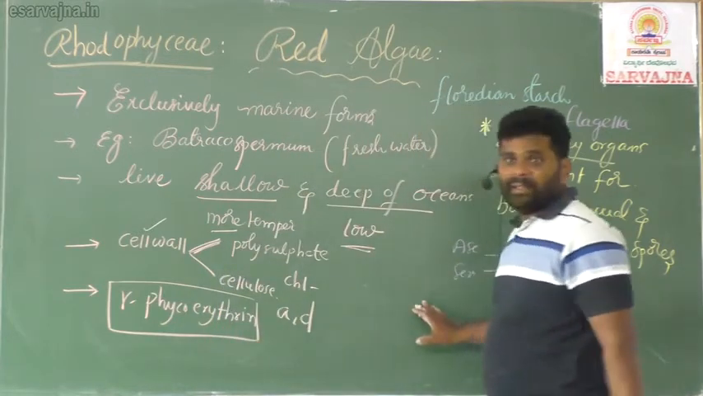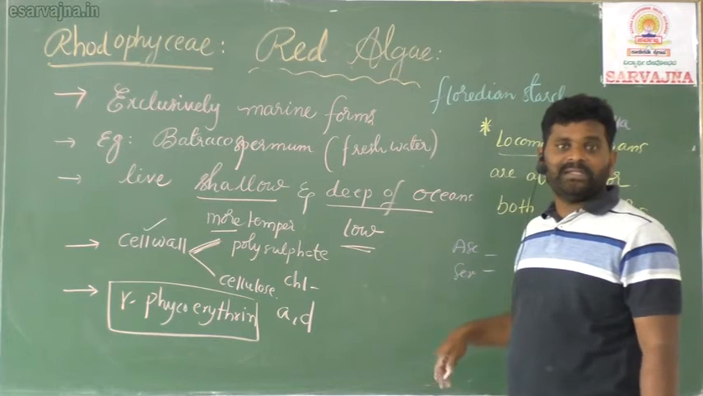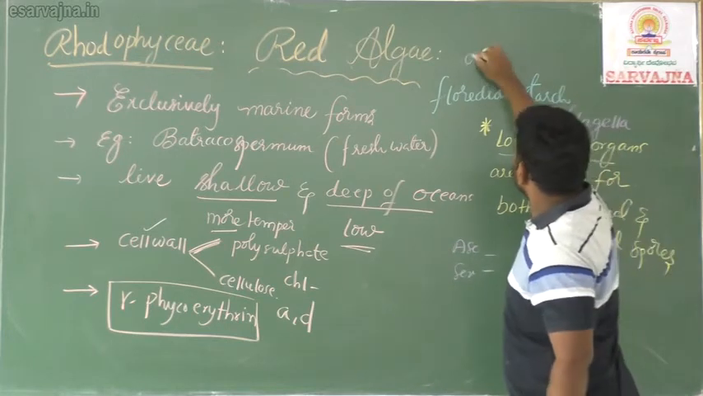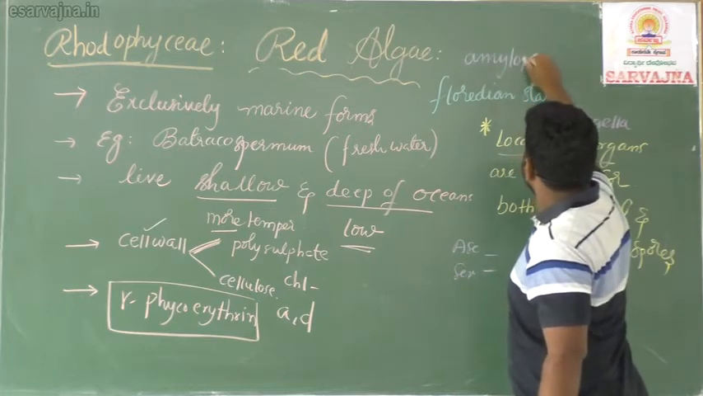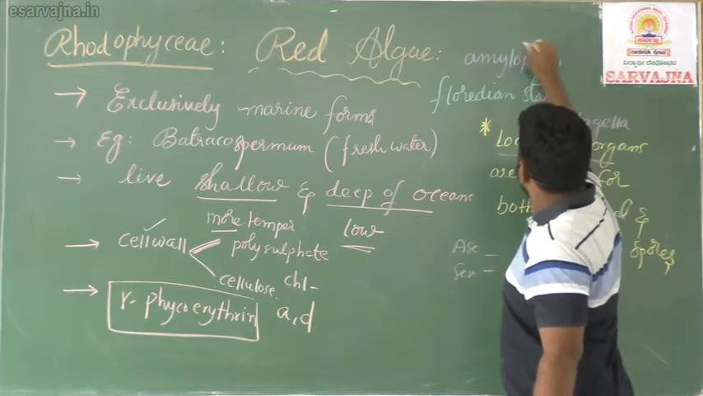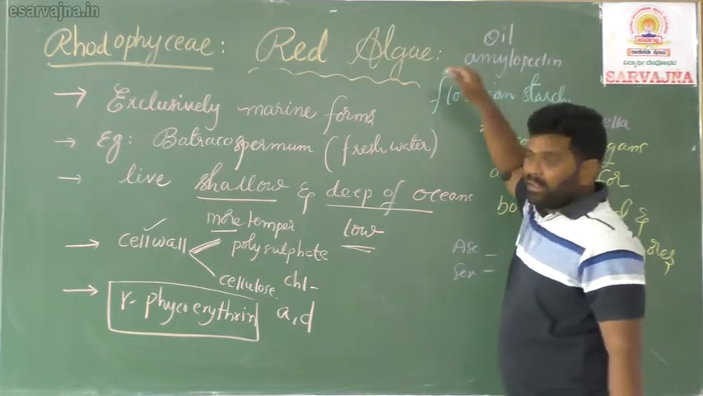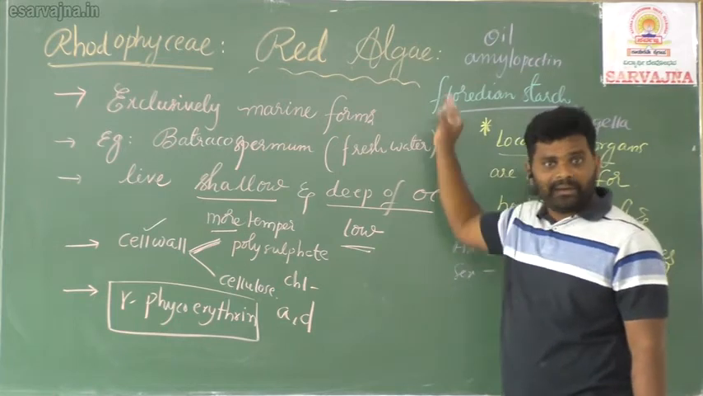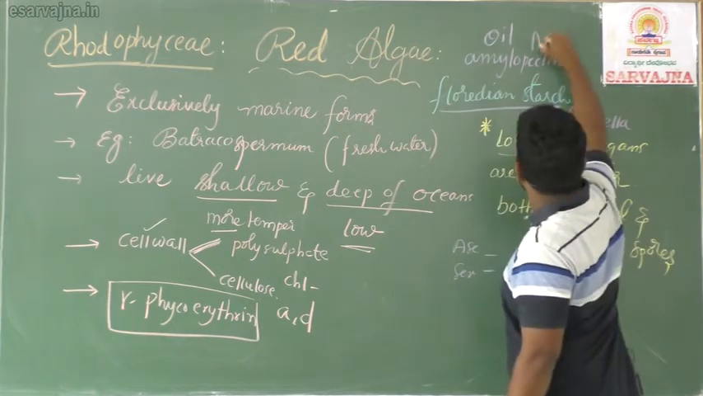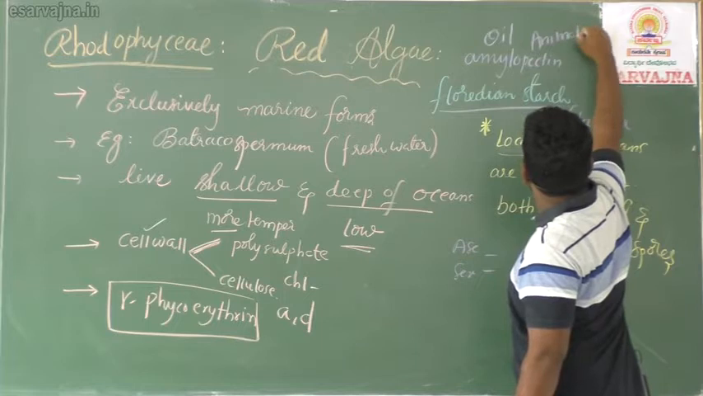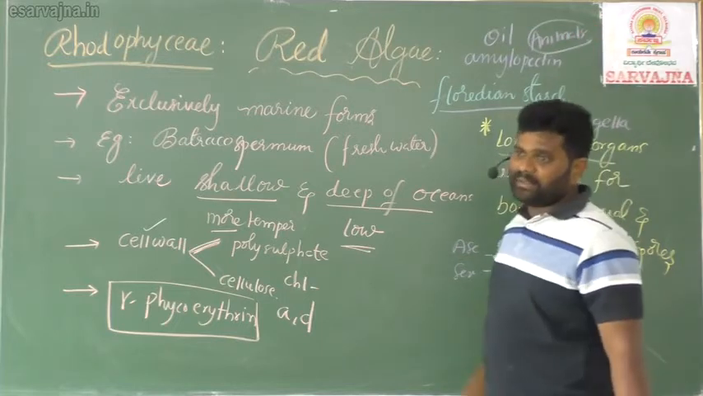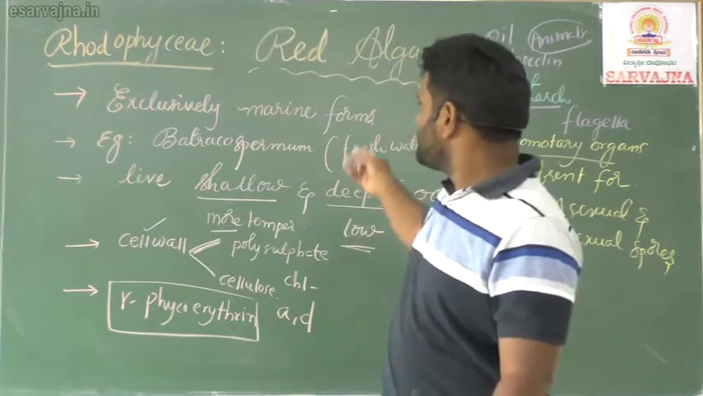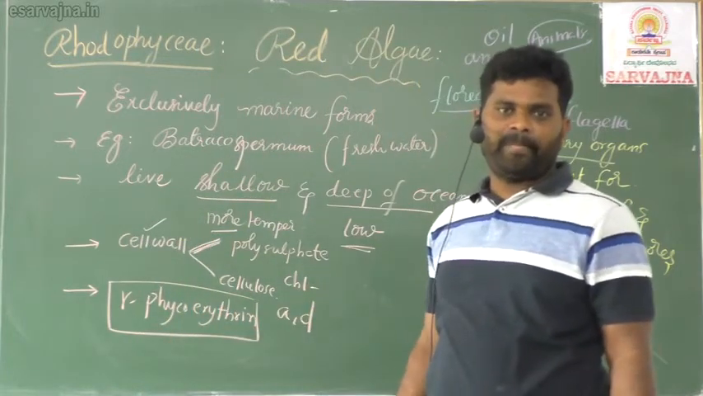And here I told that Floridean starch is equal to, in higher organisms, amylopectin. Sometimes oil droplets. The reserve food material Floridean starch is equal to the amylopectin of higher plants, like animals you take. This is also one of the important characters. Amylopectin, oil, Floridean starch are the characteristic features of Rhodophyceae members.